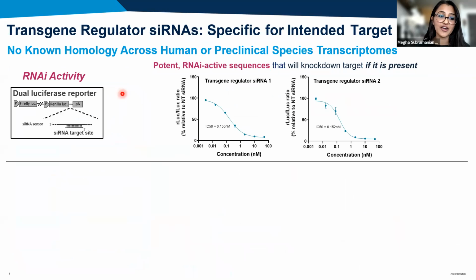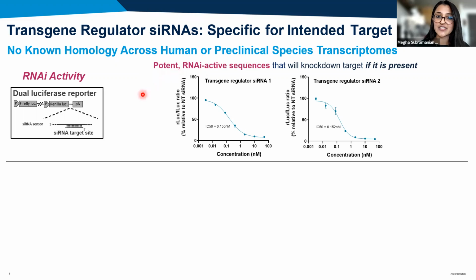And finally, for an RNAi-based approach to be feasible, it's important to have highly specific siRNA sequences that can be used to selectively target the virally expressed transgene while minimizing any off-target effects on the endogenous transcriptome. Through a rigorous bioinformatic pipeline, we've identified potential transgene regulator siRNAs that have minimal to no sequence homology to any transcripts in humans or preclinical species.